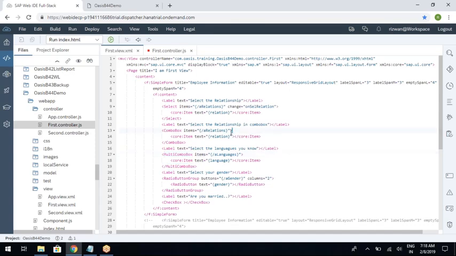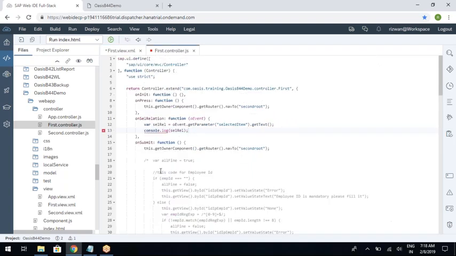Now let us see for the combo box. For combo box, the event name is selection change. And since these are also relationship values, you can use the same method, or if you want to create another method, you can create. But the coding will be same. So I will show you, onSelectRelation from combo box.